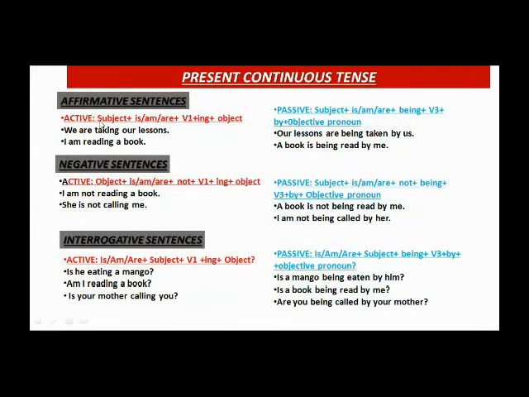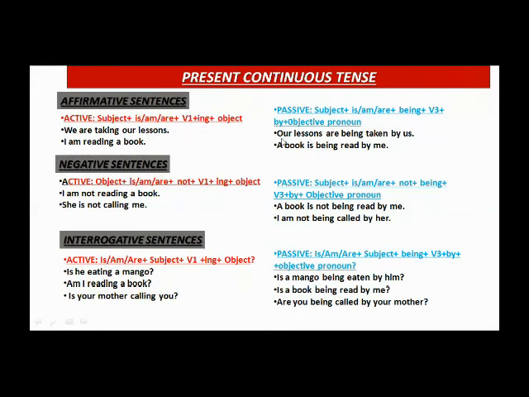In present continuous tense, the structure is subject plus is, am, are plus the first form of verb with the addition of ing. To give it the continuous sense, we have to use the continuous form, that is by adding ing with the verb, and then the object. For example, we are taking our lessons. So here our lessons is the object.